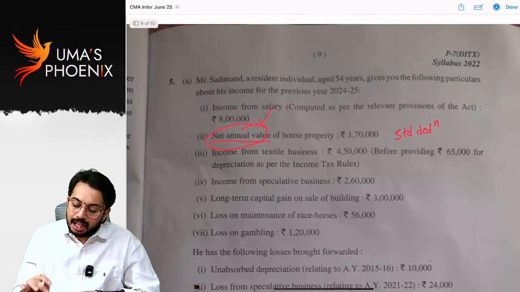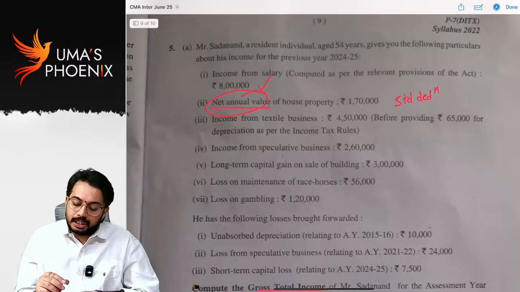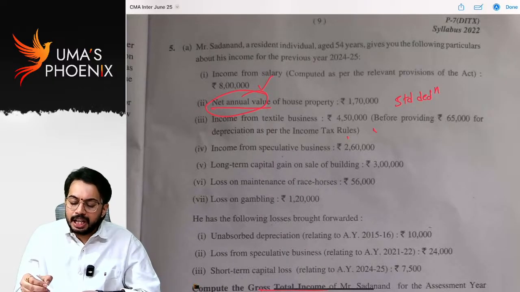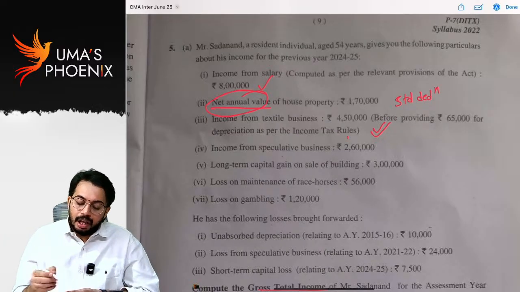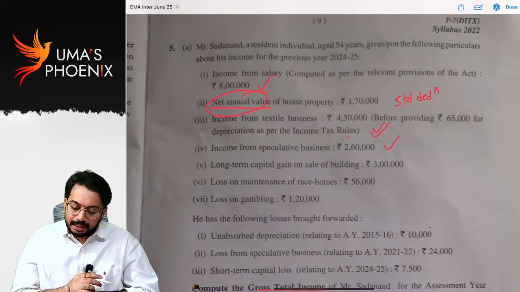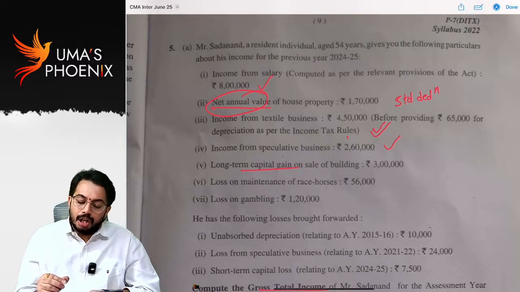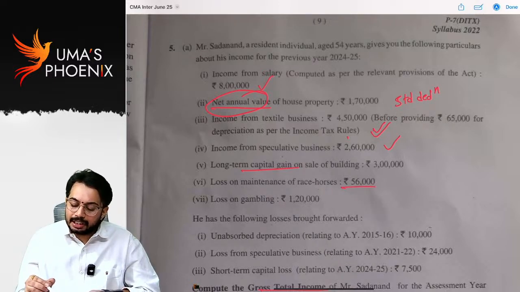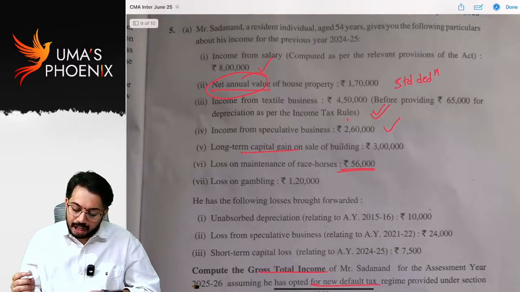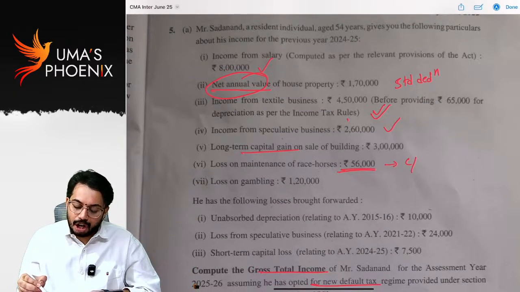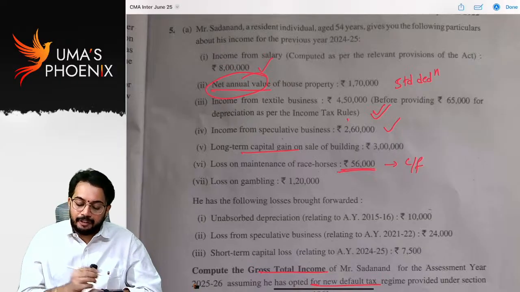Income from textile business before providing depreciation as per income tax rules. See, normal depreciation is allowed as deduction, but additional depreciation is not allowed. Income from speculative business, long-term capital gain, loss on maintenance of race horses. Directly, this type of loss can be set off only against that type of income. As the type of income is not there, it will be directly carried forward. Loss on gambling, this is dead loss.